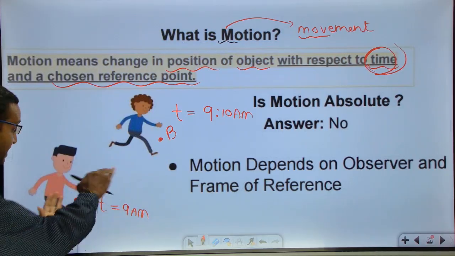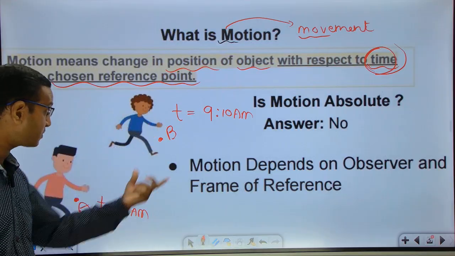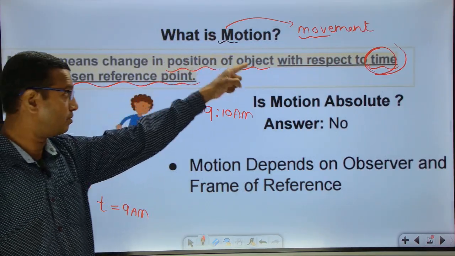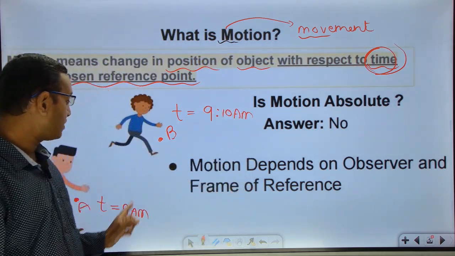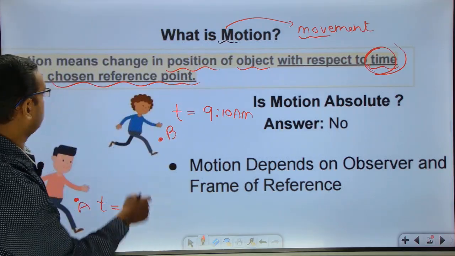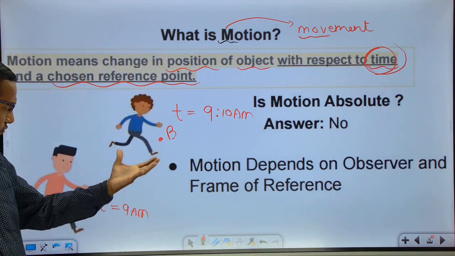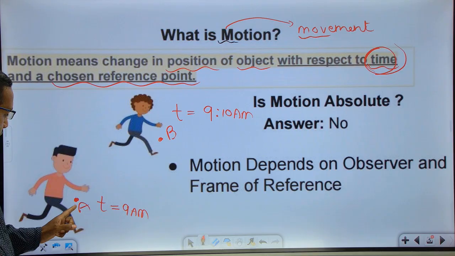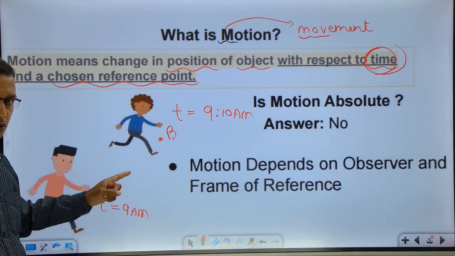So what is happening is he's changing his position with respect to time. I'm measuring his motion with respect to time. That is very important. Without time, there is no question of motion. When I'm measuring motion, I should mention some references. Time is one reference, and one more reference is a frame of reference point. He is moving from A to B. With respect to what? One is time. We are measuring the position changing with respect to time.